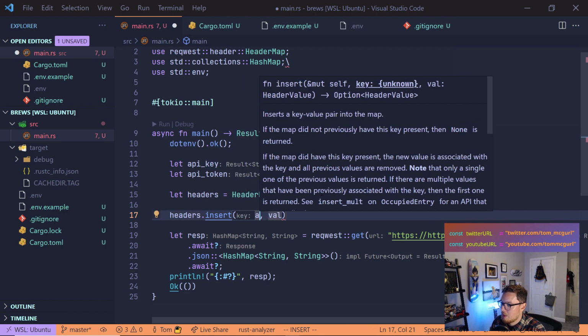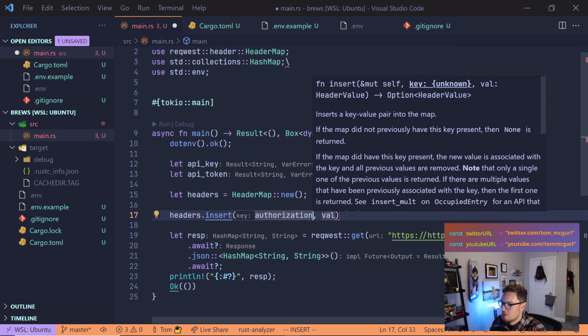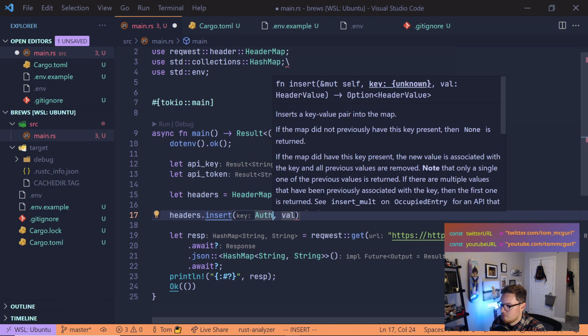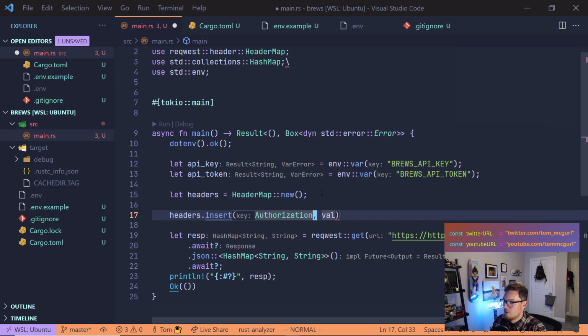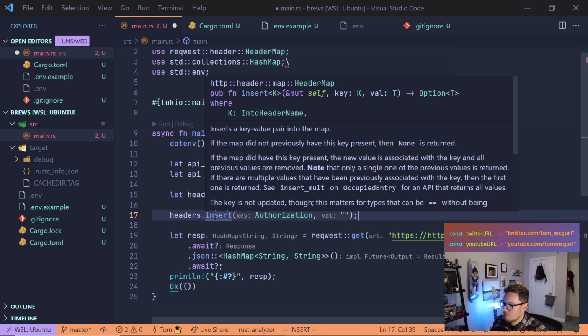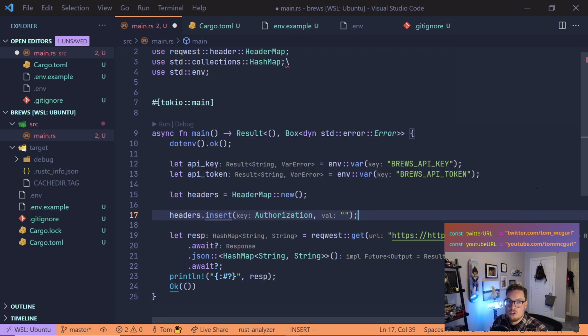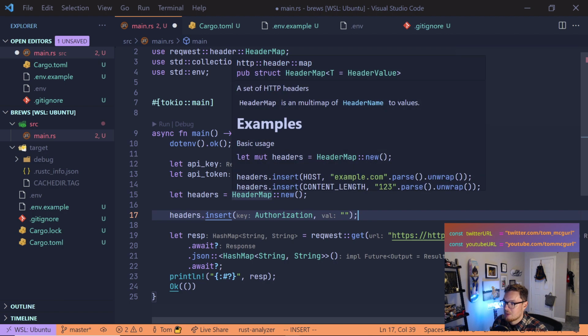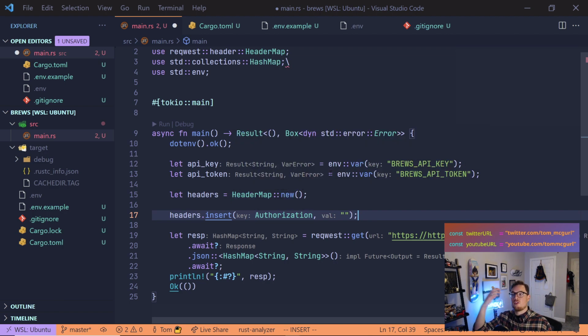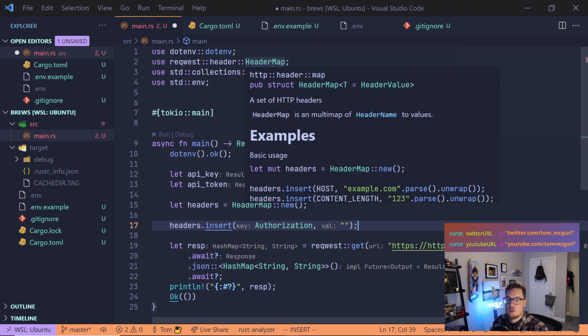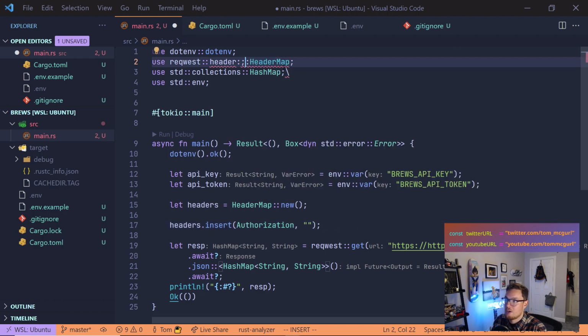So if I start typing authorization, capital A, and let's just for funsies put nothing, we'll see that this is unknown. But what we can do is pull in the appropriate key that the header map expects. So we can pull that in from our request headers. So here we're pulling in header map. We can also pull in some header keys.